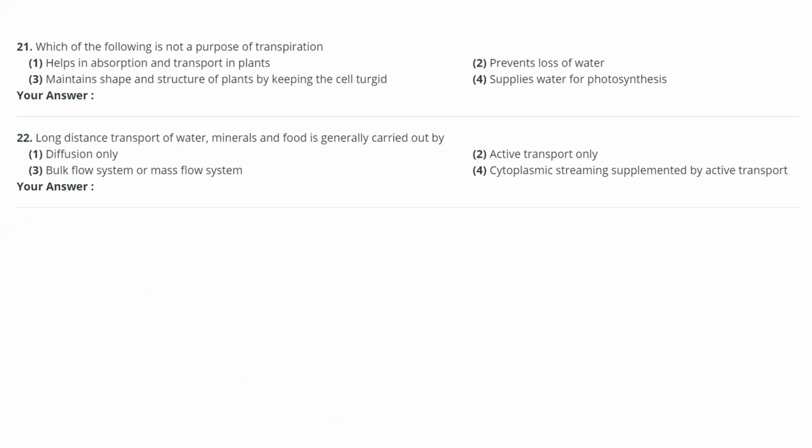Which of the following is not a purpose of transpiration? Transpiration will help in absorption and transport. That is correct. Transpiration will help in maintaining the shape and structure of the plant by keeping cells turgid. This is also correct. It will supply water for photosynthesis. Transpiration will not prevent the loss of water.